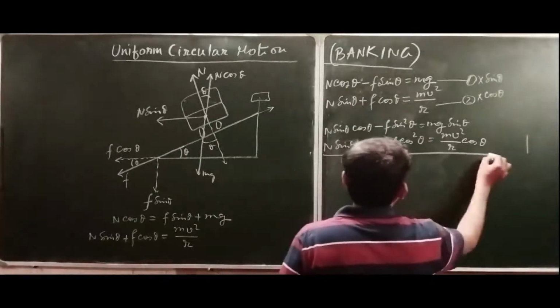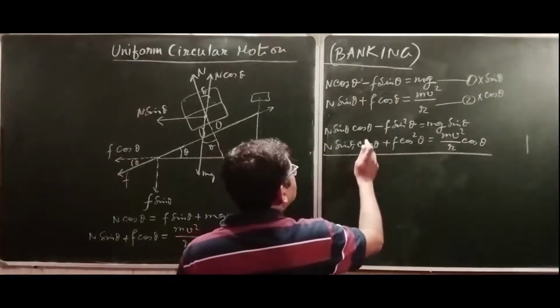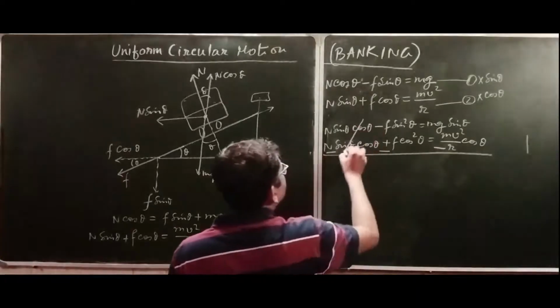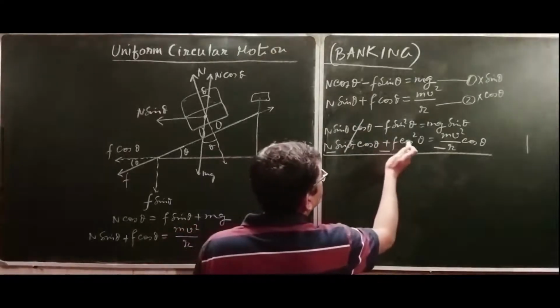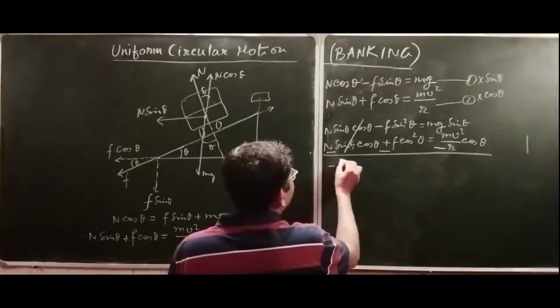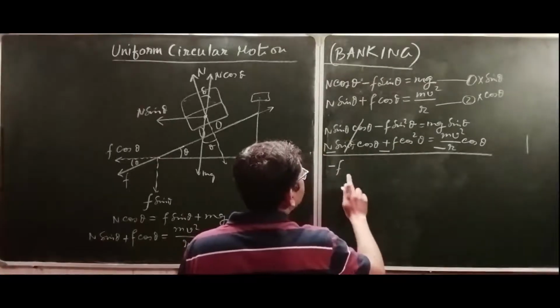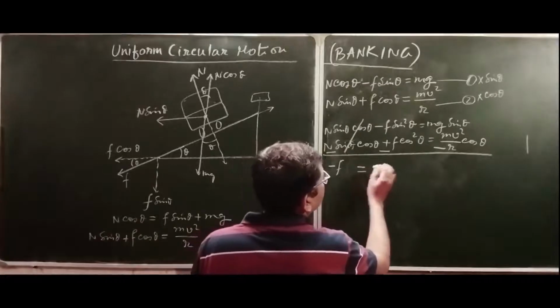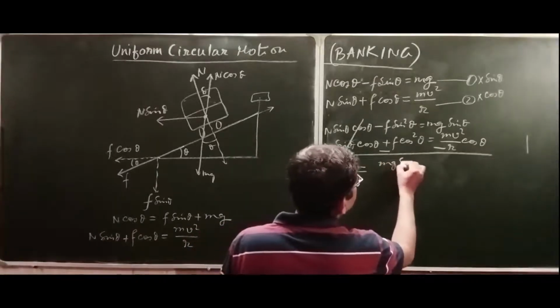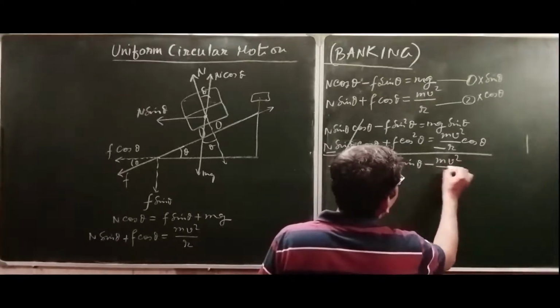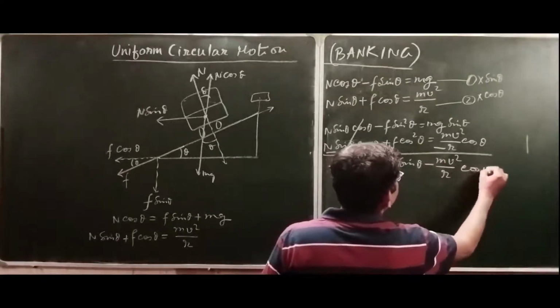Now if you subtract this from this, these two will cancel out, and if you take f as common, then sin square plus cos square is equal to 1, so f is equal to mg sin theta minus m v square over r cos theta.